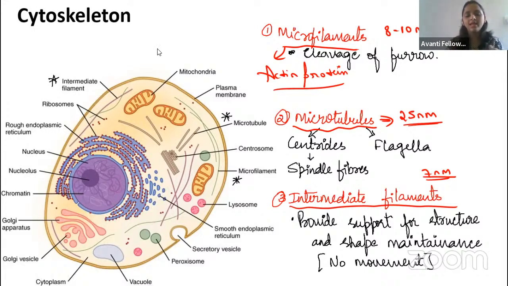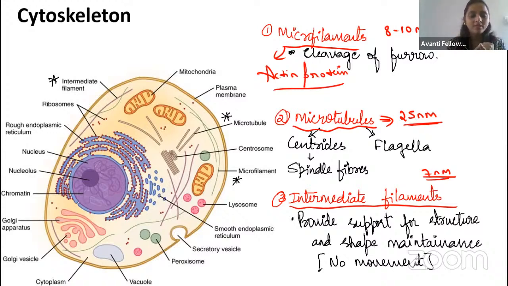Yes. And other than that, if you take the amoeba, okay, amoeba is an animal, right? It comes under the protozoa, right? The amoeba will move, right? Whenever it is moving like this, we will call it cytoplasmic streaming. Okay, for the cytoplasmic streaming also, actin filament in the cytoskeleton is going to be helpful.